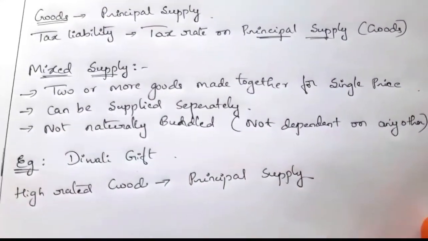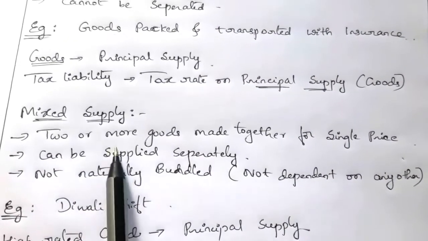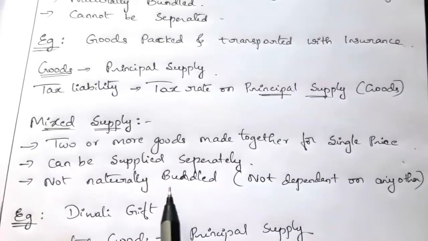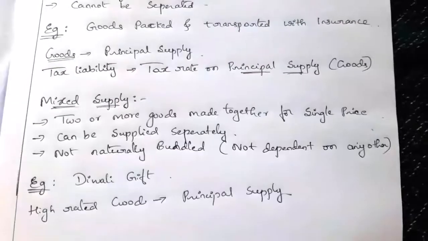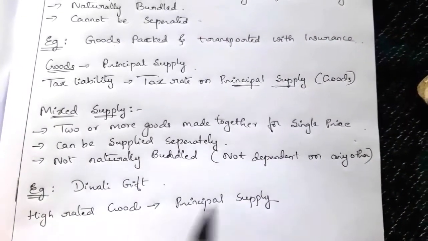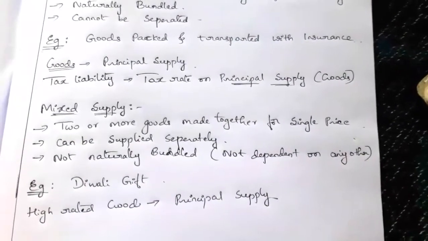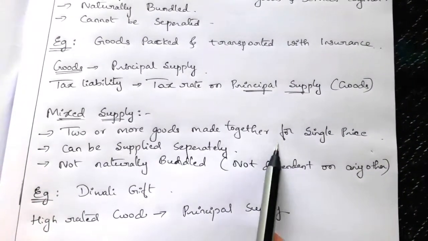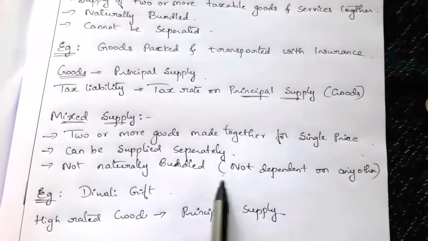Mixed supply. Here two or more goods are supplied together for a single price. The supplier will supply two or more goods for a single price, but they can be supplied separately; they are not naturally bundled, means not dependent on any other. We can take the example of a Diwali gift box consisting of canned food, sweets, chocolates, cakes, dry fruits, aerated drinks and fruit juices. These are goods made together for a single price, supplied in one gift box.